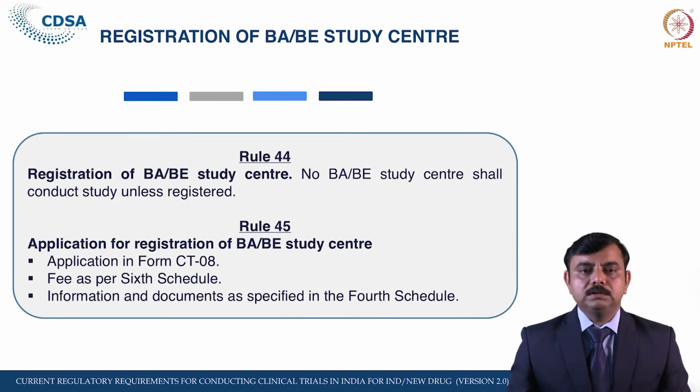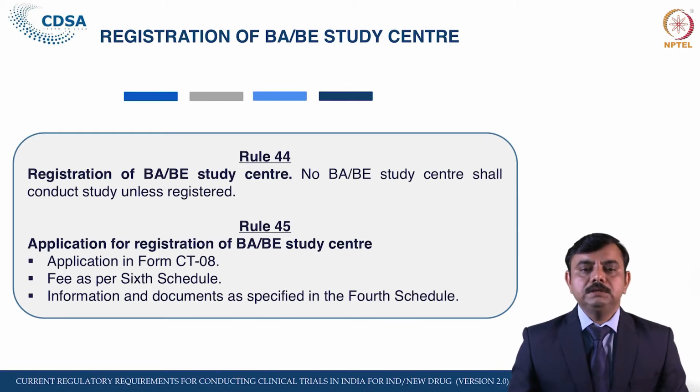After the application, an inspection can happen. On receipt of an application under Rule 45, any officer authorized by the Central Licensing Authority, who may be accompanied by the state licensing authorities, may cause an inspection of such a study center to verify the facility of the center and the capacity of the applicant to comply with the requirements. They check whether they have all the equipment required for the BAB study center, whether there is enough space to conduct such a study, and whether competent people are available.